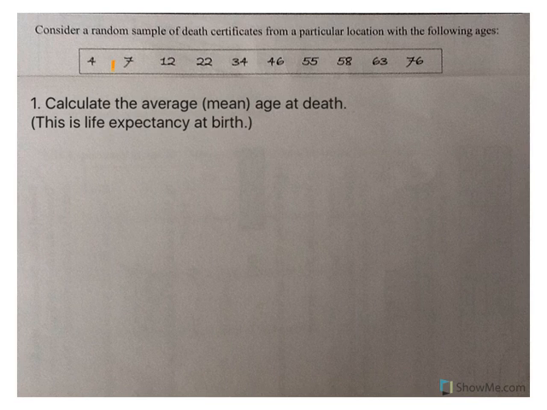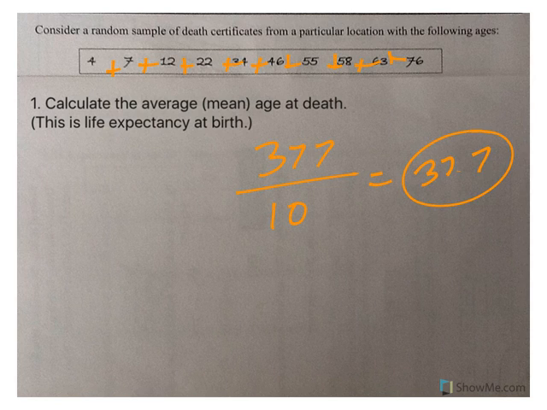So to calculate the mean, we're going to add all of these numbers together. And when we do that, we should get 377. And because there are 10 of them, we divide by 10. And so we would say, based off this data, at birth, so when you have a child, they would expect to live to be 37.7.